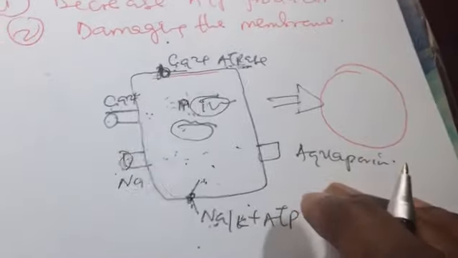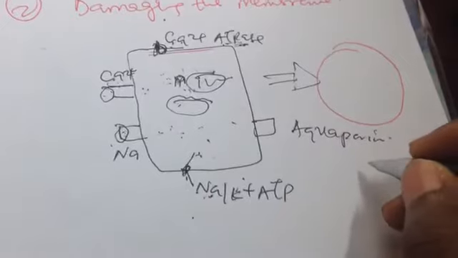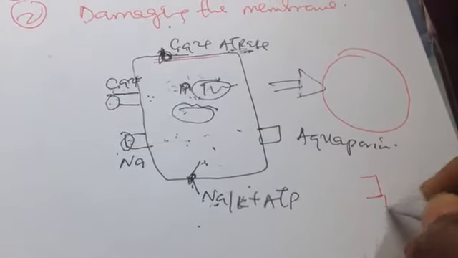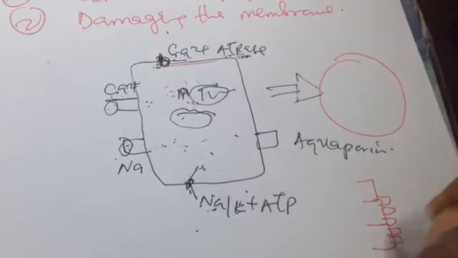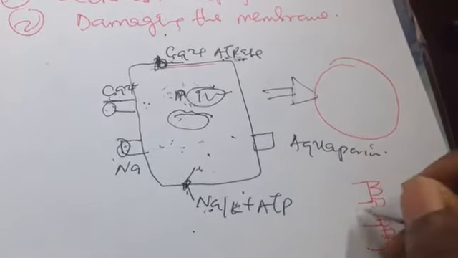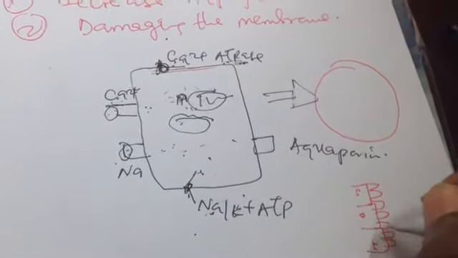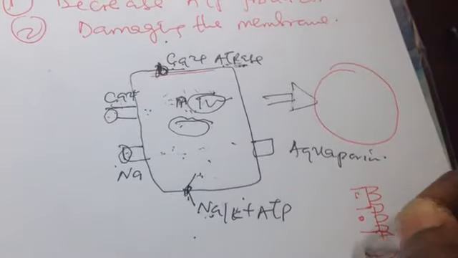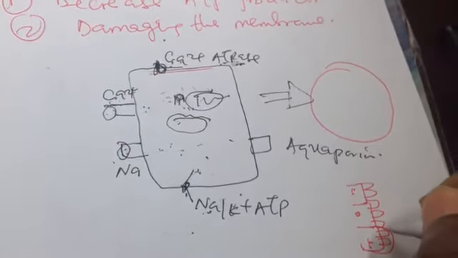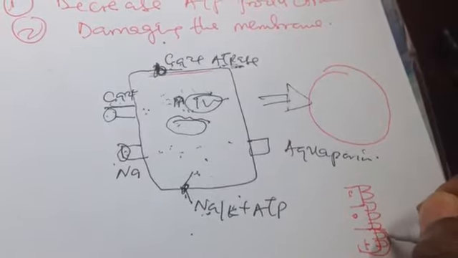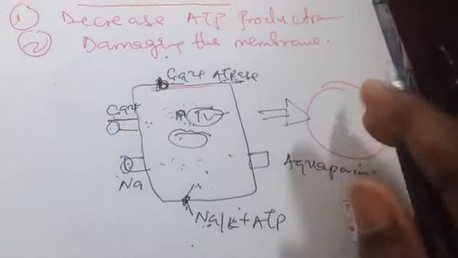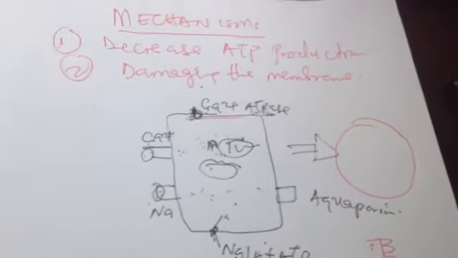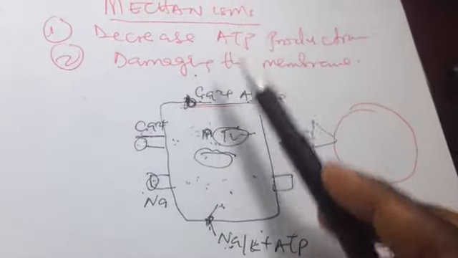Like for example, the renal tubular cells have microvilli, the brush border for absorption. If they swell up, these microvilli are going to be lost. If they are lost, there is no increased surface area for absorption of things. So even the swelling itself is an injury. This is how a decrease in ATP production leads to injury.